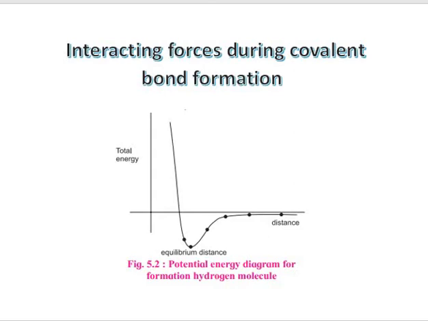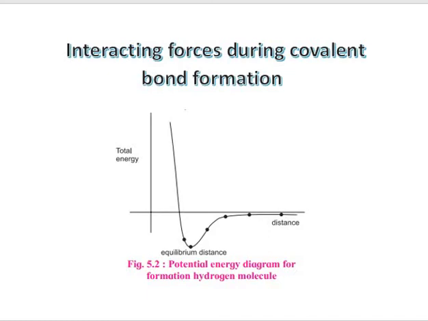Now, I am saying these forces may be attractive or repulsive forces between the nuclei, suppose, of atom A and the electrons of B, and those arising from attraction between the nuclei of atom B and electrons of A, and also the repulsion of electrons. The balance between the attractive and repulsive forces decides whether the bond will form or not. When the attractive forces are stronger than the repulsive forces, then the overlap will take place and the bond will be formed.